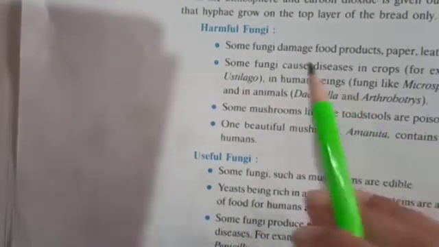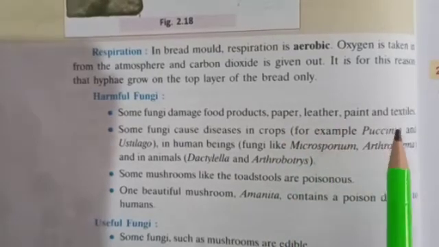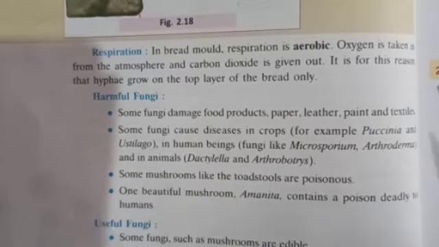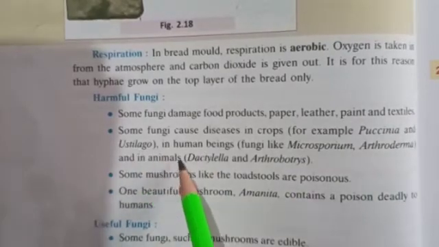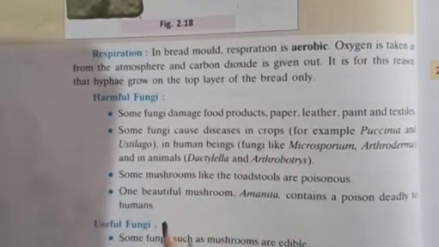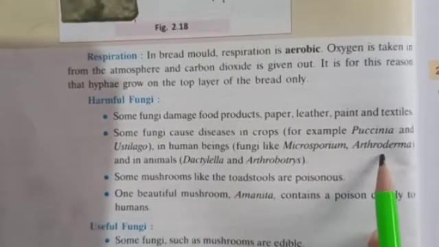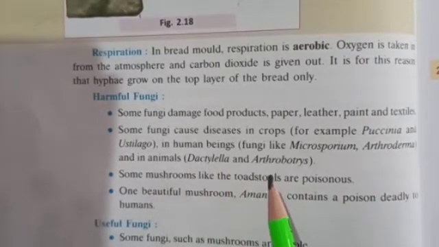Now let us talk about some harmful and useful fungi. Harmful fungi are the fungi that damage food product, paper, leather, paint, textile, etc. And some fungi cause disease in crops, for example Puccinia and Ustilago in crops, and in human beings fungi like Microsporum, then Arthroderma, and in animals Dactylella and Arthrobotrys.